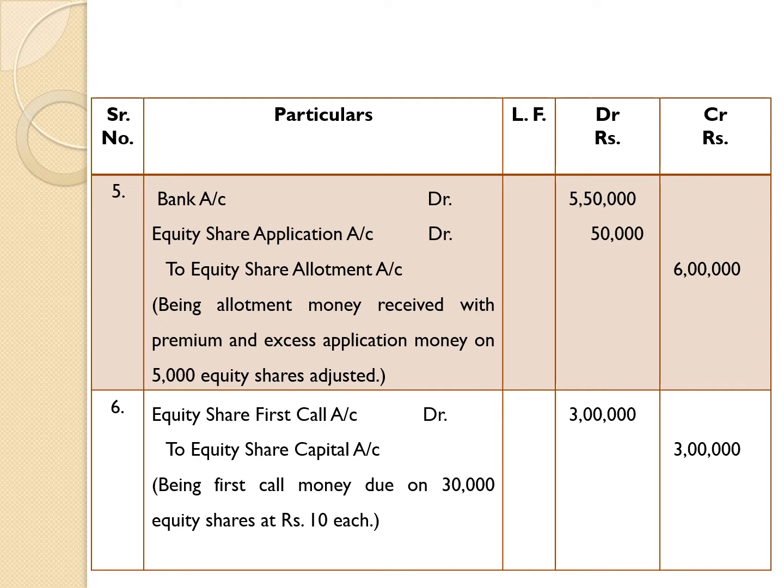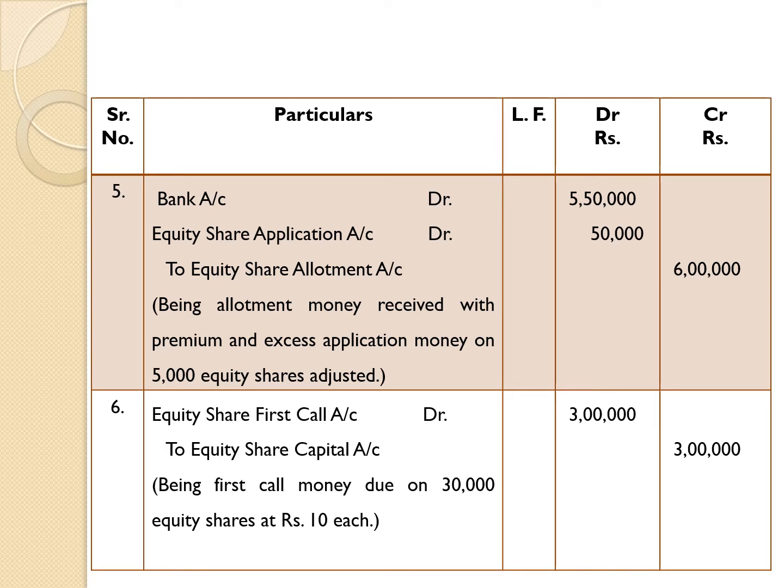Out of these 6 lakh, we have already received 50,000 with application. Therefore, we are giving here debit to equity share application account 50,000, and the difference between 6 lakh and 50,000, which is 5 lakh 50,000, is debited to bank account.